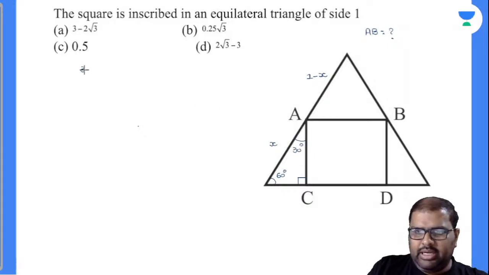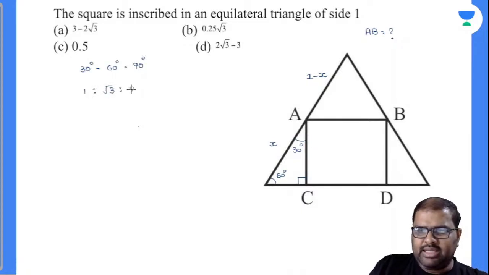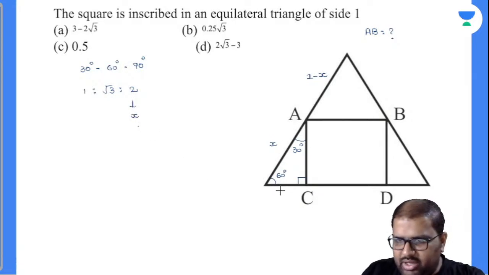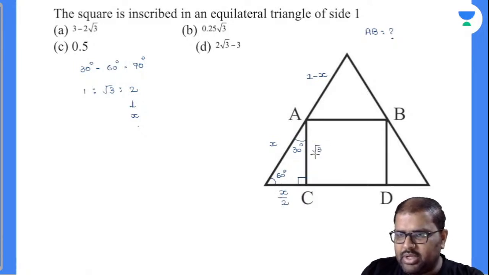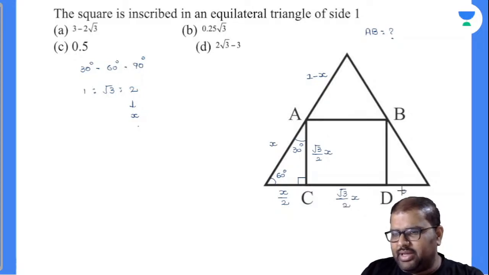Everybody knows a 30, 60, 90 degrees triangle will have sides in the ratio of 1:√3:2. Of course, your 2 value is given as x here. So automatically, what will be your 1 value? 1 value will be x by 2. Your 60 degrees opposite value will be √3/2x. Finally, if AC value is root 3 by 2x, CD value will also be root 3 by 2x. And everybody knows this value will be x by 2.